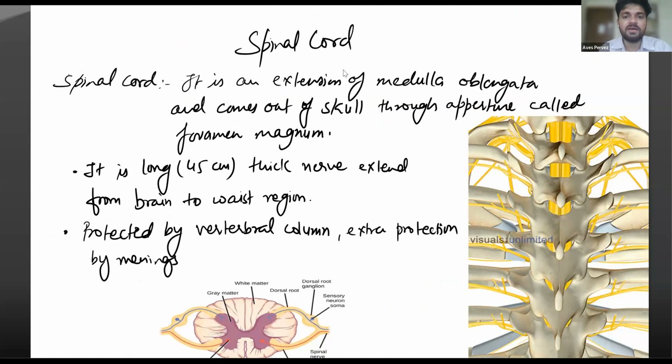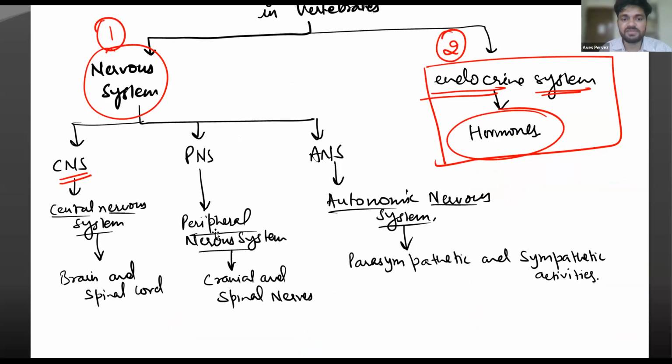Similarly, from the brain we have the cranial nerves. Brain we call cranial. Cranial nerves arise from the brain, and they also help in control and coordination. So we have divided the nervous system into these parts. The central nervous system contains only the brain and spinal cord. The peripheral nervous system consists of the nerves.